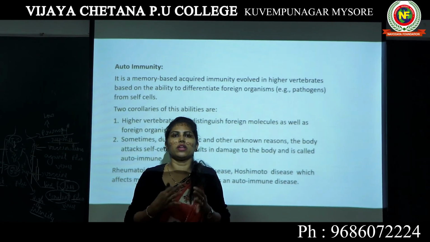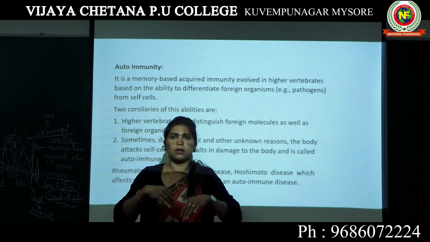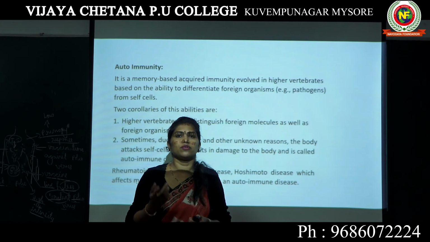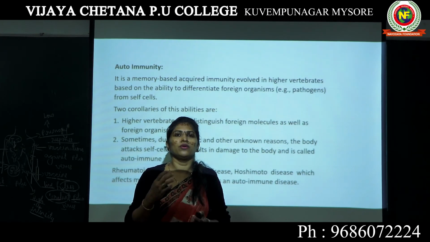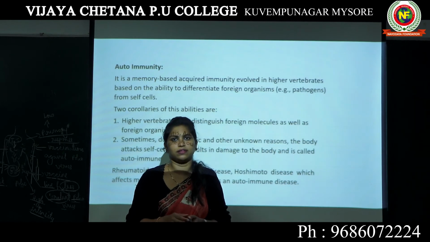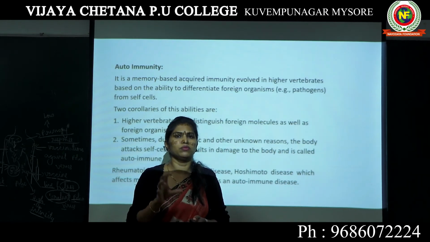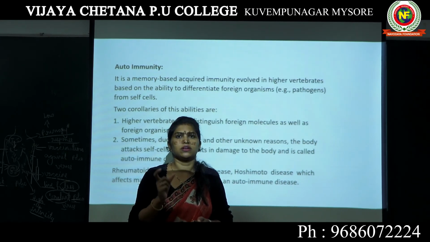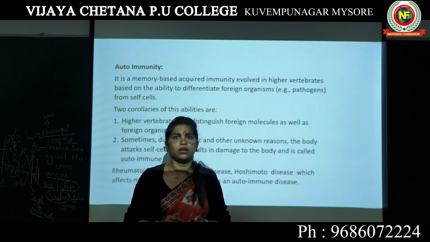The body is not able to identify which are my cells and which are not my cells. So what happens is your immunity starts killing your own cells. Your immune system will start killing your own body cells. Such a condition is known as autoimmune disorder.